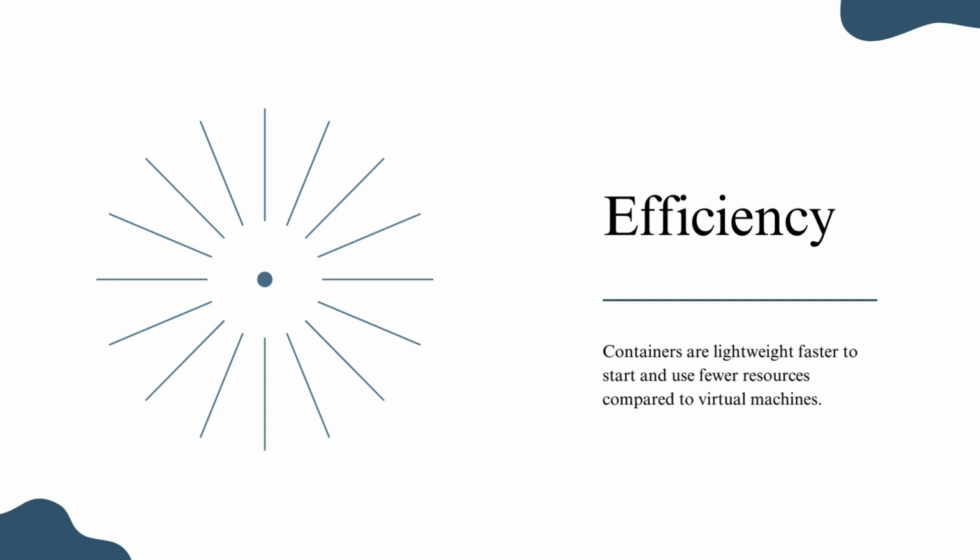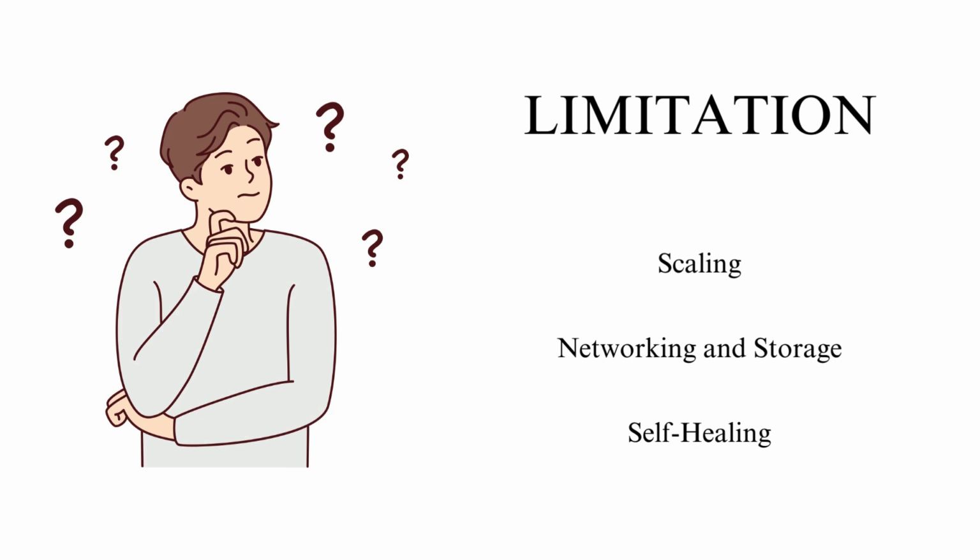Up to this point, we discussed what Docker is and its advantages. However, Docker does have some limitations, especially when it comes to managing large-scale applications. Like scaling: Docker does not provide a built-in feature for scaling, so scaling containers based on demand is difficult. Complex network and storage: managing complex networking and storage configuration can be a challenging task with Docker. Self-healing: Docker does not automatically handle container failure, and it does not guarantee high availability.